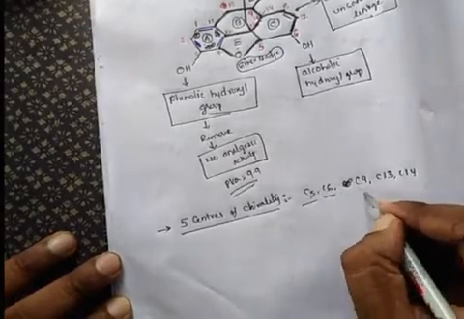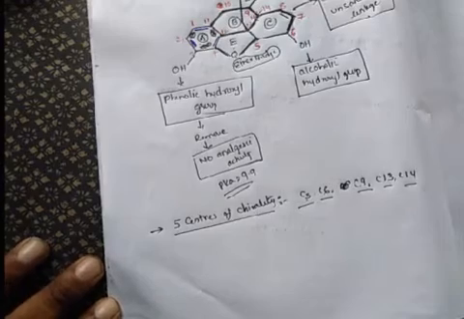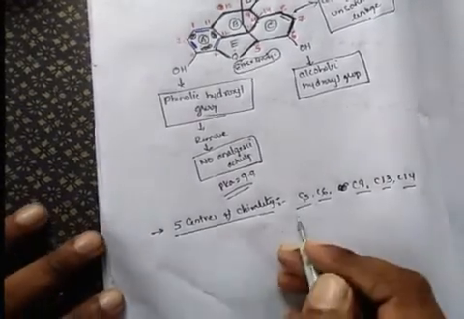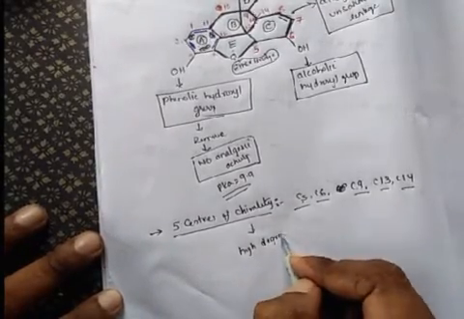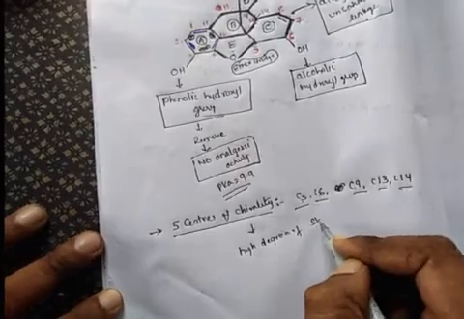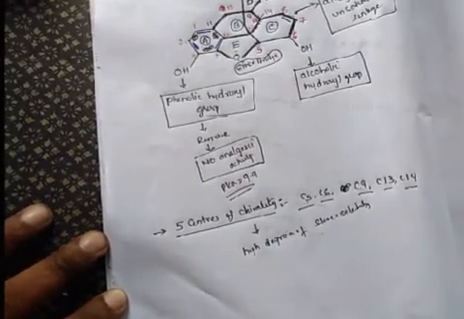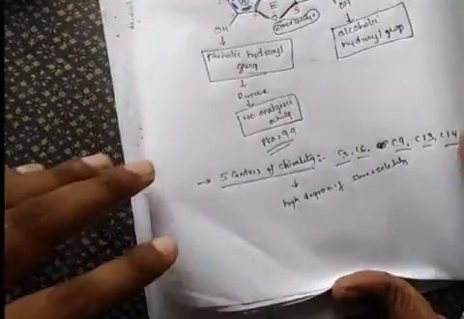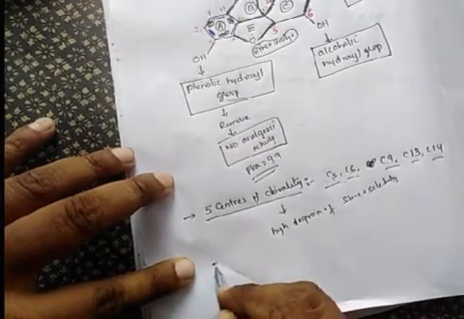These 5 carbons are chiral in nature, and so these 5 centers show a high degree of stereoselectivity. One more important point is that morphine can be available in both forms, but only this negative form of morphine is active.